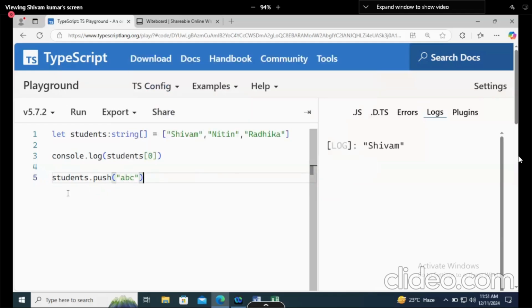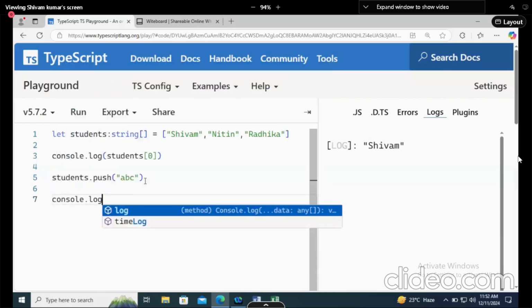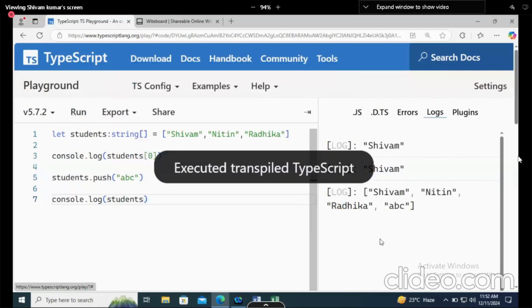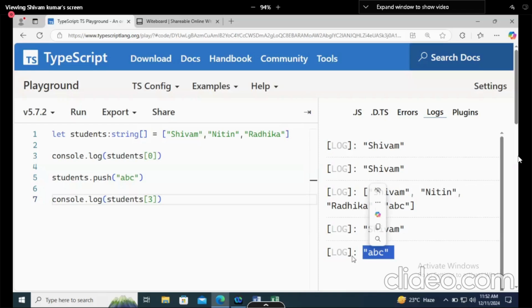If I'm writing students dot push ABC, and once you check it, console dot log students, once you run it, ABC is added. Now you can check what is stored in the third index. So it should print ABC.